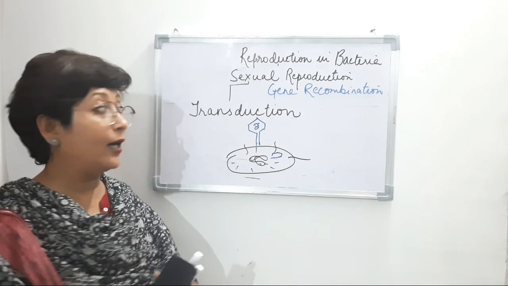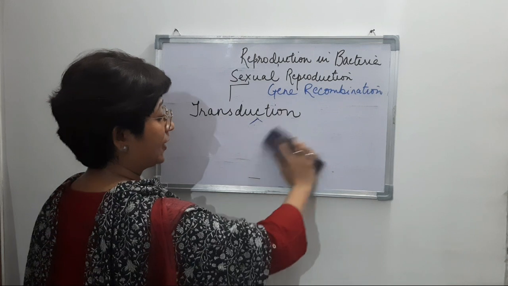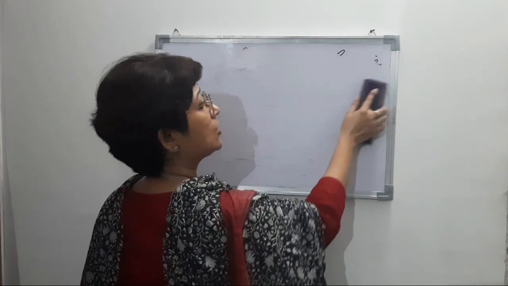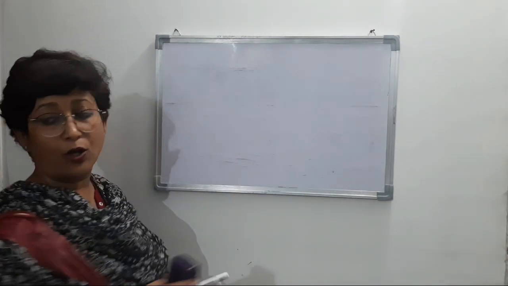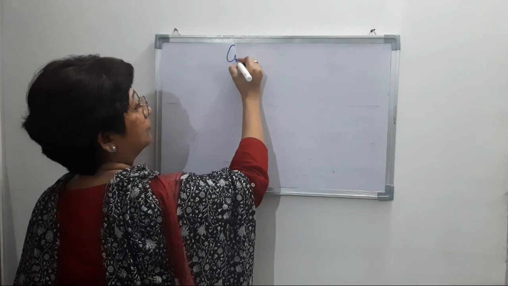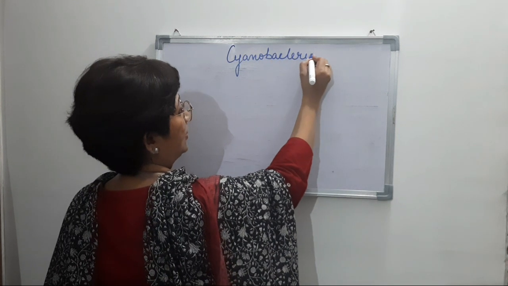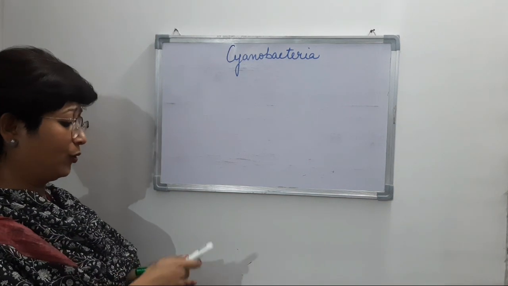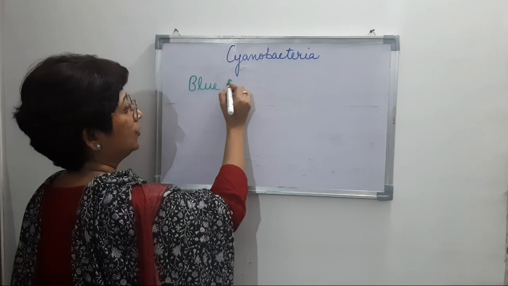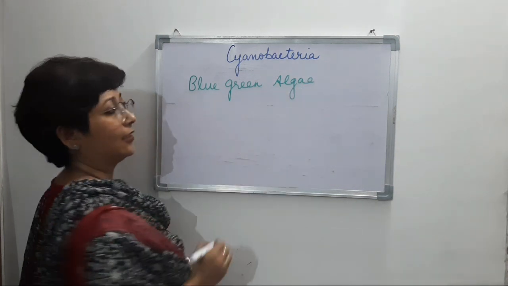We come to another very, very important part of eubacteria, and related to these there are questions that are asked in the medical examinations as well, right? So we will talk about cyanobacteria, also known as blue green algae, right?